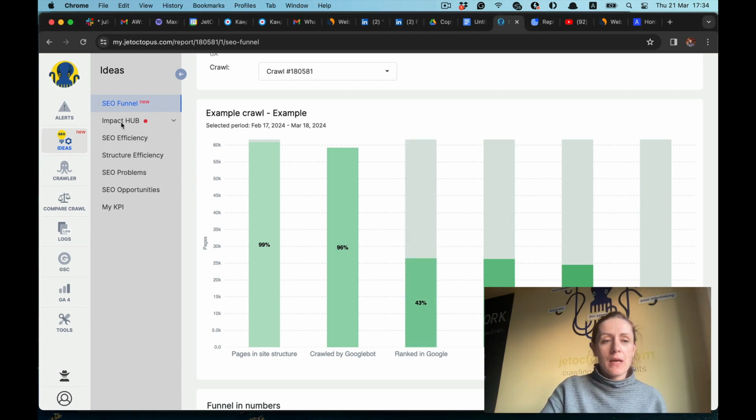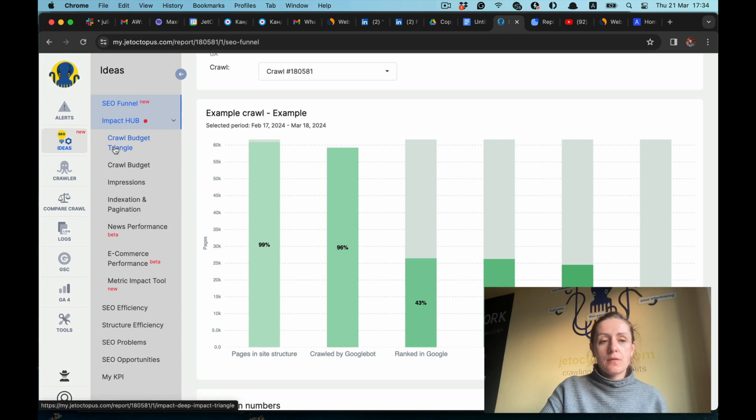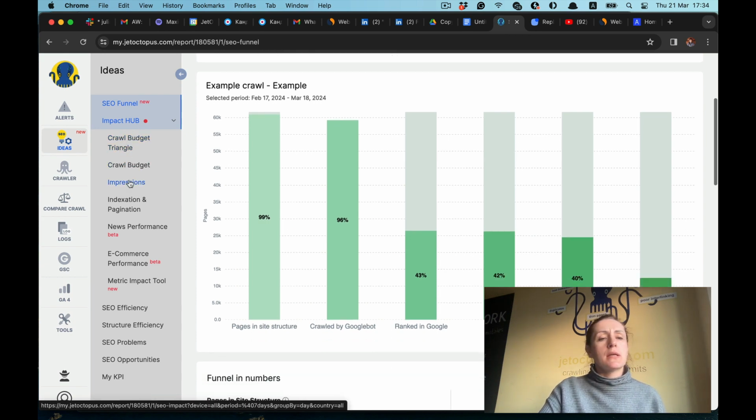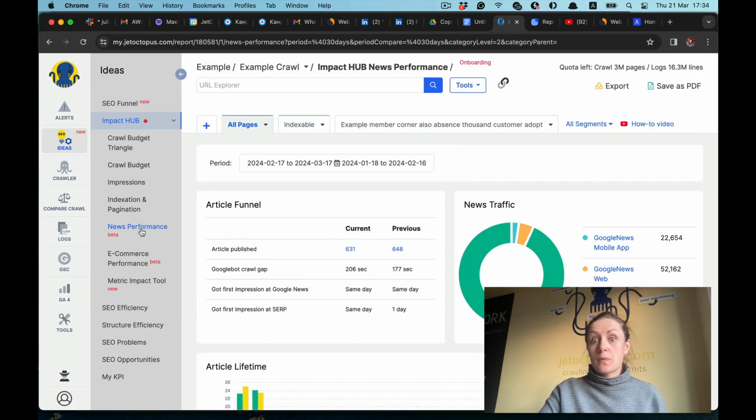You remember that we have Impact Hub and there are a lot of sections like crawl budget, crawl budget details, impressions, indexation, pagination, news performance, e-commerce performance tools, metric impact tools. But right now, I would like to show you news performance tools.